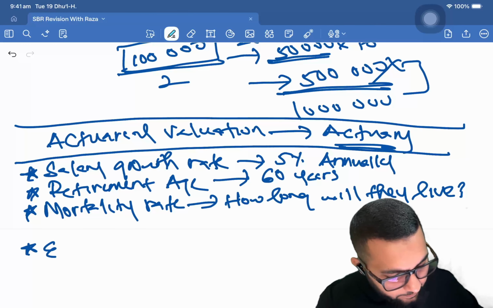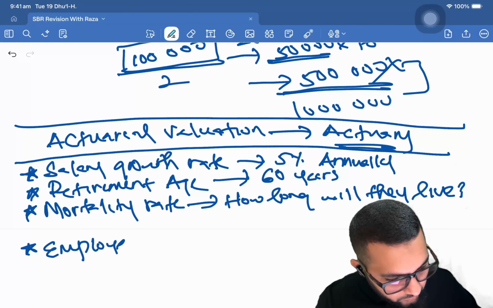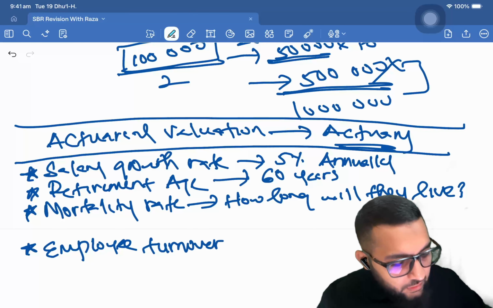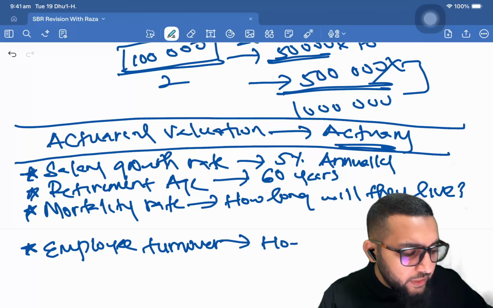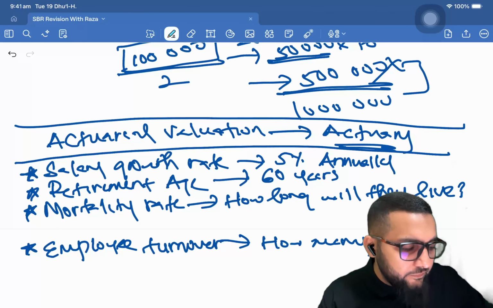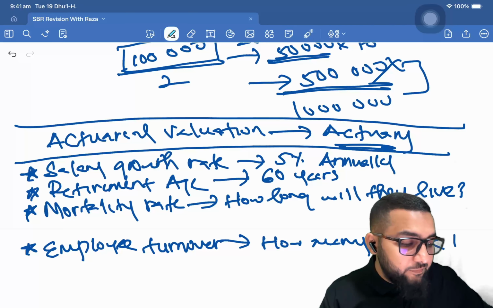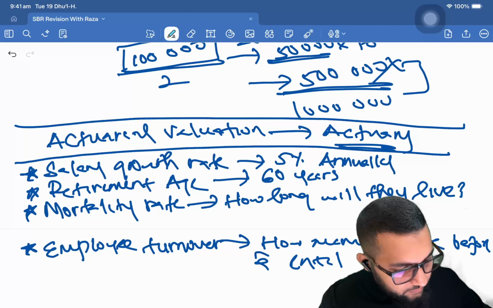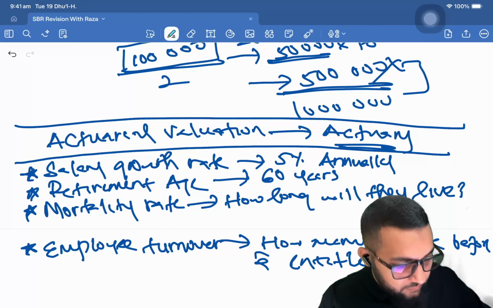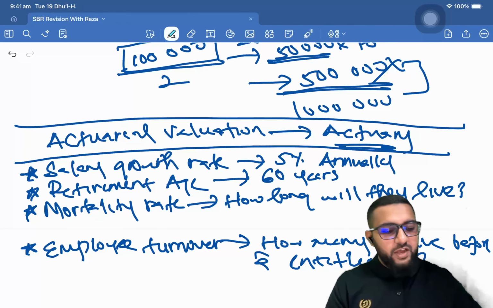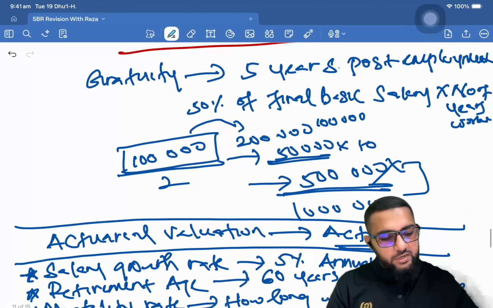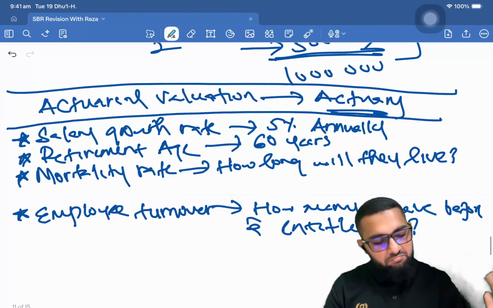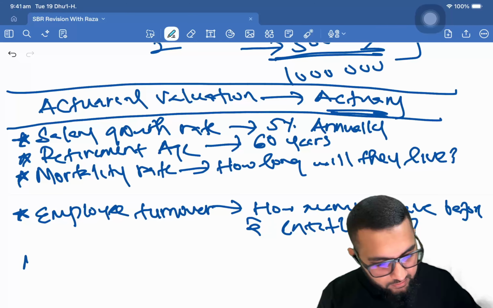Then there is employee turnover, meaning how many will leave before the entitlement, right? Now 5 years, this is the condition for entitlement, right? Now how many are going to leave before that, and how many are going to be there beyond that period?